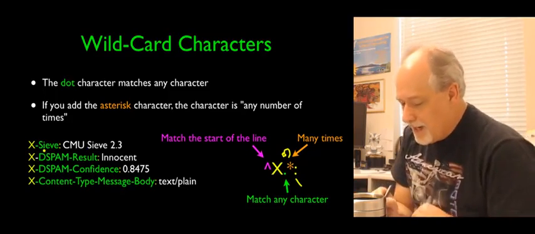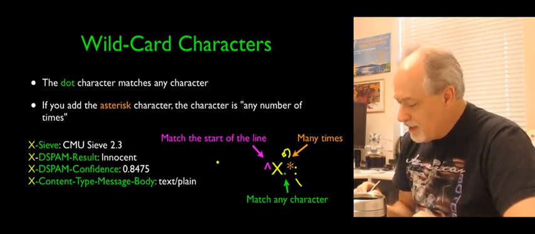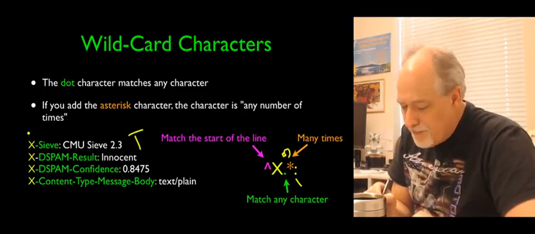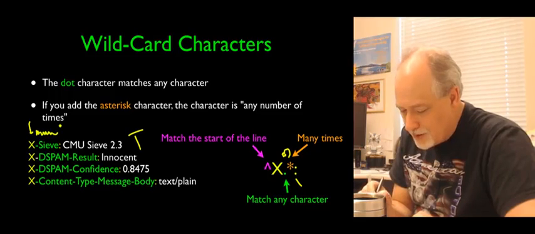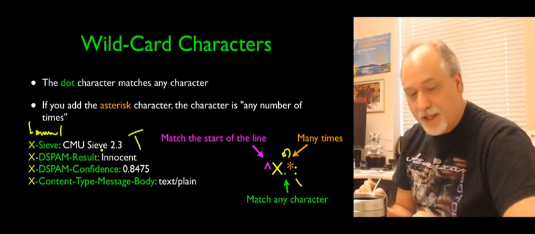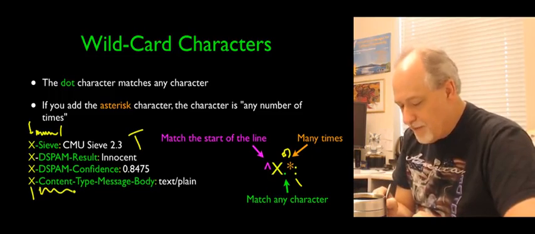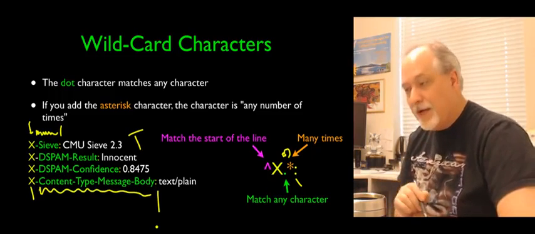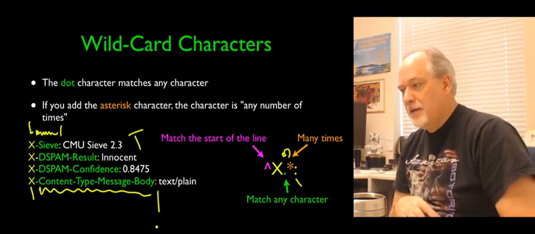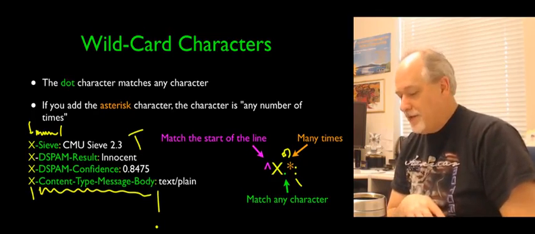And so if you look at lines, these are the kinds of lines that will give me a true, because they start with an X, followed by some number of characters, followed by a colon. So that's true. Start with an X, followed by some number of characters, followed by a colon. Okay? And so that's basically how this works.